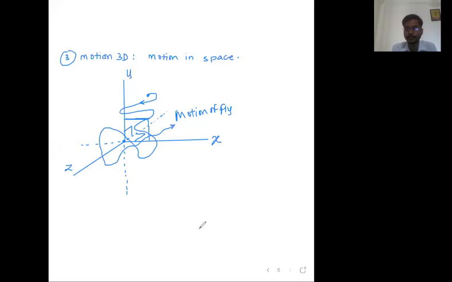1D, 2D, 3D. Motion of pieces on the carom board. 1D, 2D, 3D. Imagine and give me a reply in the chat box. Aryan is saying 1D.